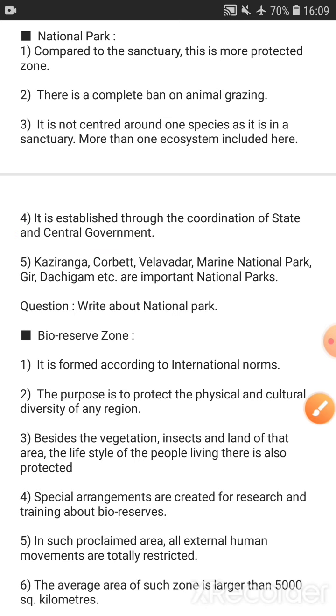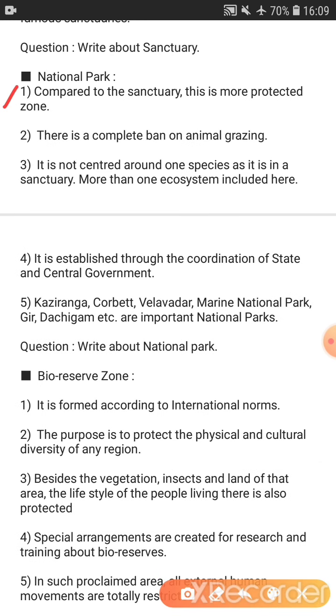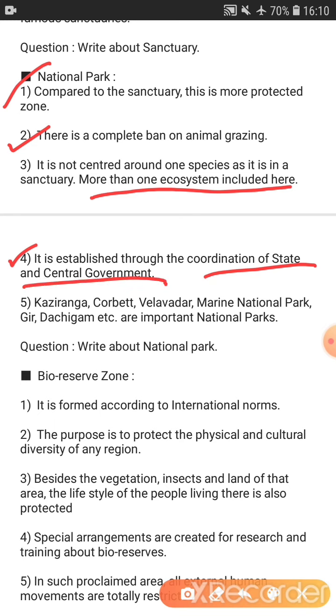So again we will see national park. National park is comparatively more protected compared to the sanctuary. Here there is a complete ban on animal grazing. Here not only one species but more than one species or ecosystem is protected. It is established by the coordination and cooperation of the state government and central government. Both are contributing in the setup of a national park. And here examples are given of some famous national parks of India. This question can be asked for 2 marks.